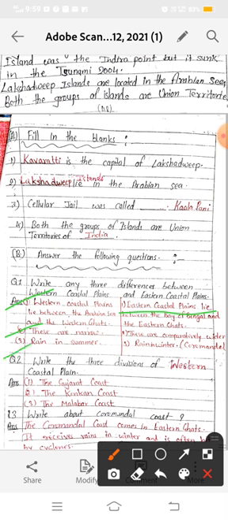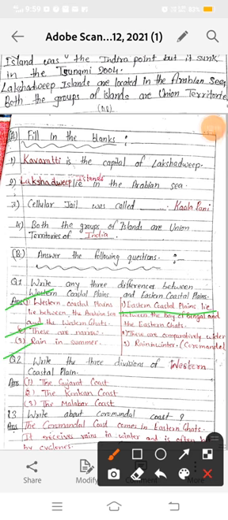And now third is the rain. Our Western coastal plains receive rain in summer, but the Eastern coastal plains receive rain in winter, only the Coromandel coast, not the Northern Circars. The Northern Circars part receives rainfall in the summer season, but only the Coromandel coast, which comes in the state of Tamil Nadu, receives rainfall in winter. So these are some differences between the Eastern and Western coastal plains.